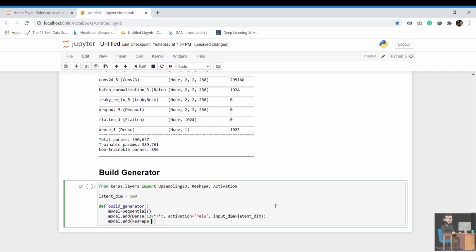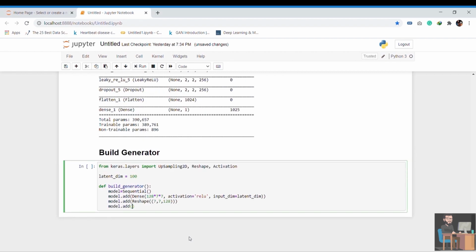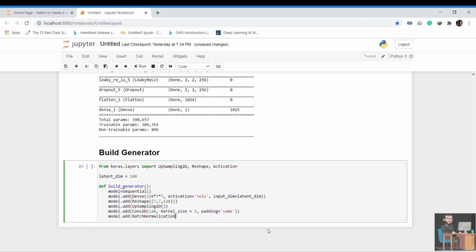Now use a reshape layer to convert the above vector into a 7 by 7 by 128 matrix and pass it into the upsampling layer to unpool values in matrices which it remembered during training. Then add a convolutional layer to reconstruct features. Then normalize using a batch normalization layer and use ReLU as the activation function.